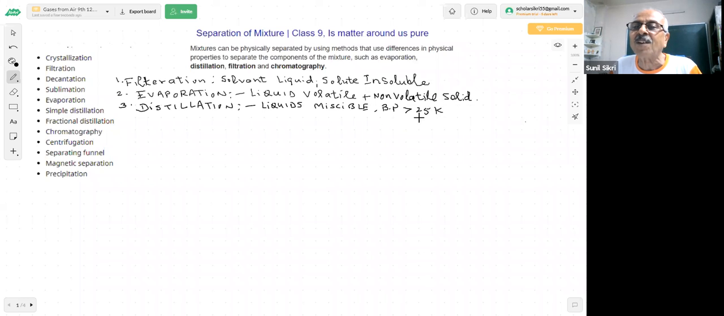So when there is a good amount of difference in their boiling points, as you can see here, we use distillation. For example, if I have acetone and water, H2O, the boiling point of acetone is much lower than water. Water is 100 degrees, acetone may be around 50 or something. So on heating in a round bottom flask, we set up a distillation apparatus as shown in your NCERT book, whose diagram was given by us last time.